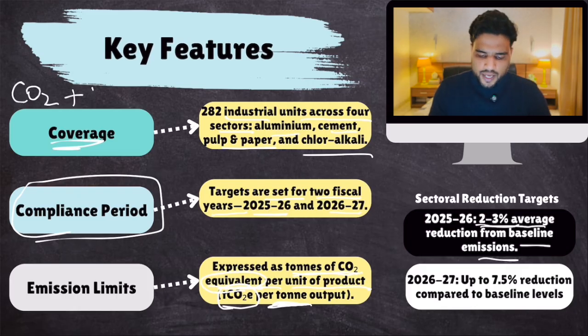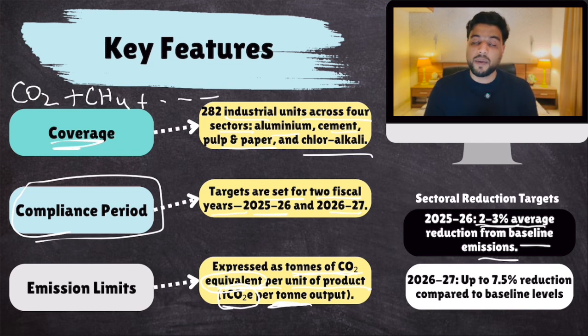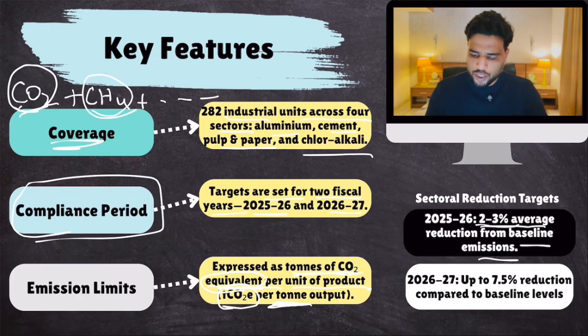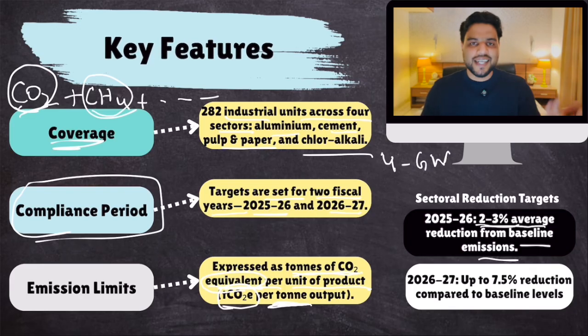There is methane, there are various nitrous oxides, there are many greenhouse gases, and these are emitted by these industries. Now, we basically measure CO2 and we measure other gases as equivalent to CO2. So, let's suppose CO2 causes, and I'm just giving you an example, let's suppose CO2 causes 4 degrees Celsius of global warming.